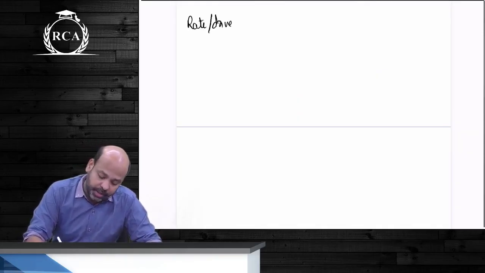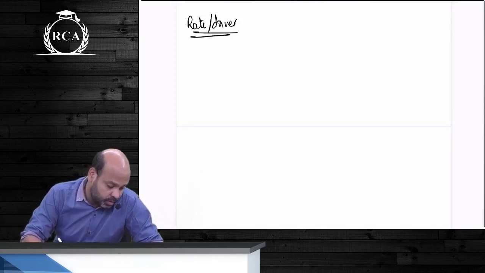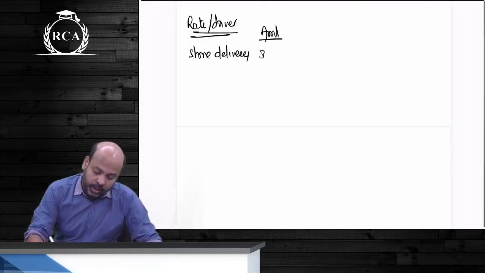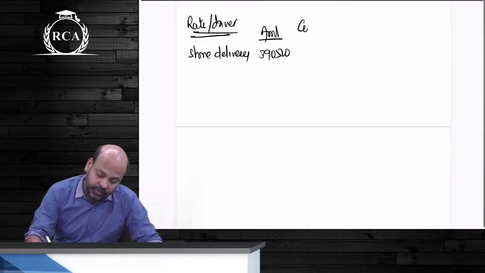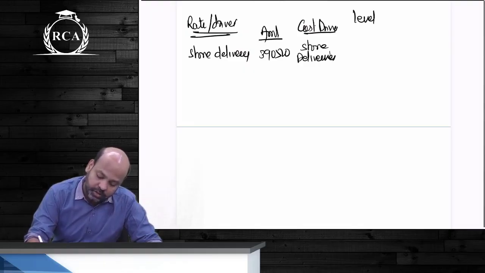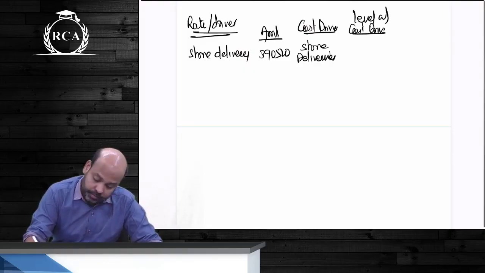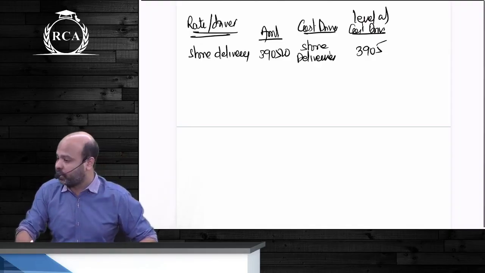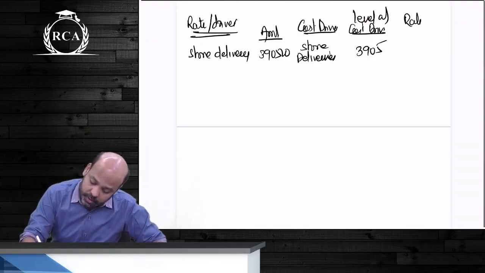Computation of rate per driver, guys. Store delivery is the first activity. What is the amount? 3,90,500, for which the cost driver given in the question, beta, is store deliveries. What is the total number of store deliveries, beta? The level of cost driver, guys, is 3,905. You will add 1,100 and 2,805, beta.